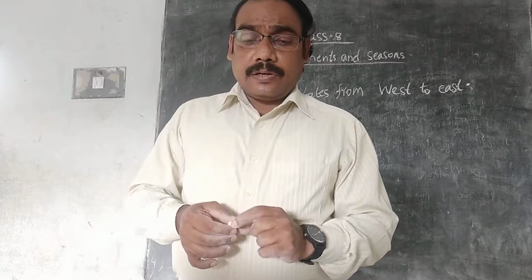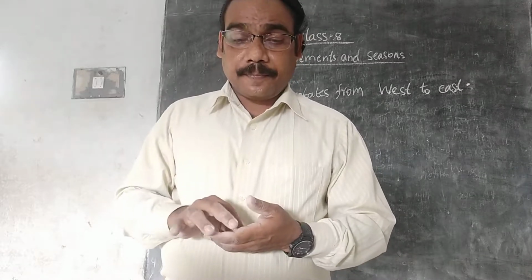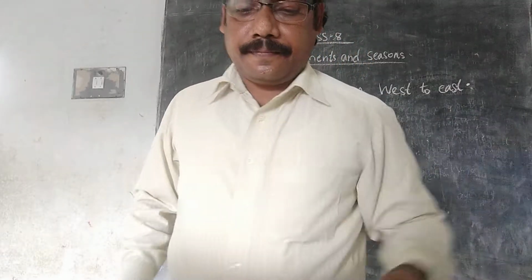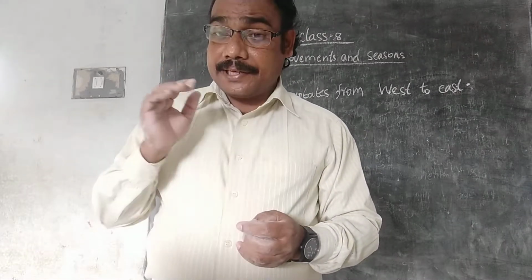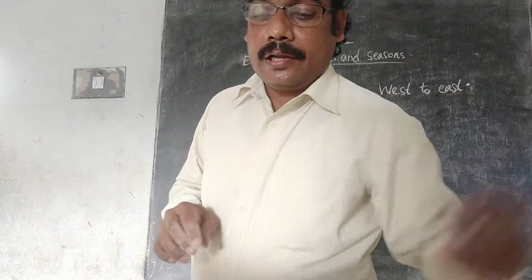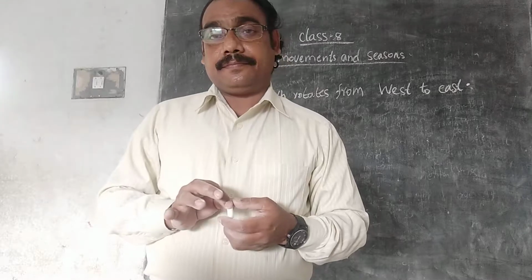Coming to Andhra Pradesh, our state. Andhra Pradesh is located in the tropical belt. That is why the sun's rays fall directly in our region.